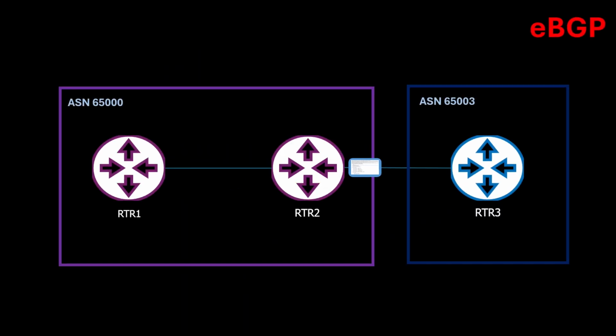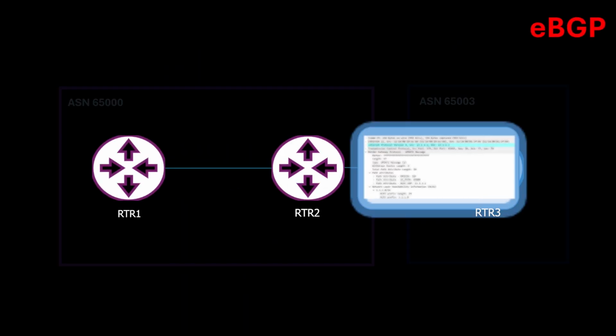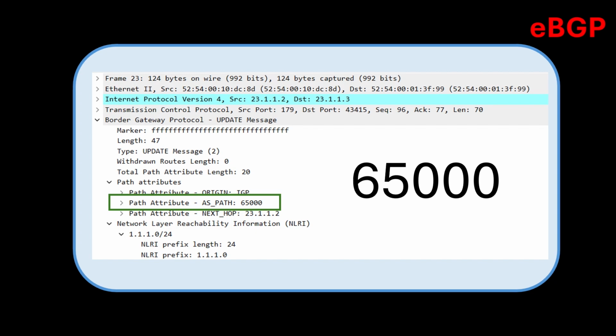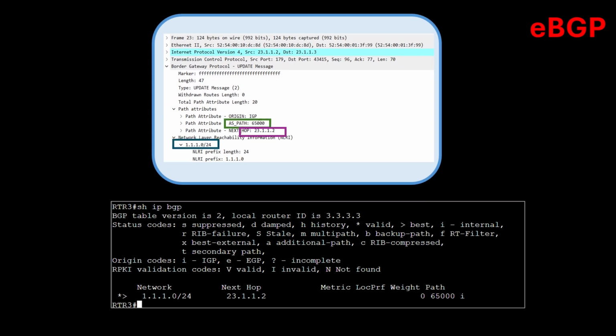Router 2 advertises the prefix to Router 3 in a different autonomous system. The list of attributes has changed, but again, the star of the show is the AS path. Router 2 appended its autonomous system number of 65,000 as the route was advertised to Router 3. The autonomous system number can be seen in the BGP table.